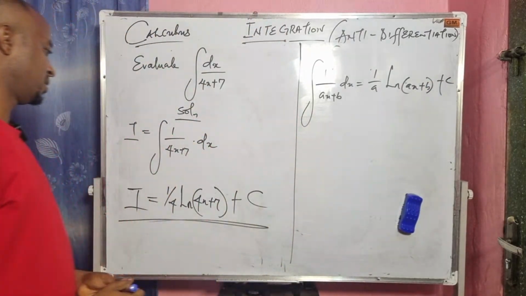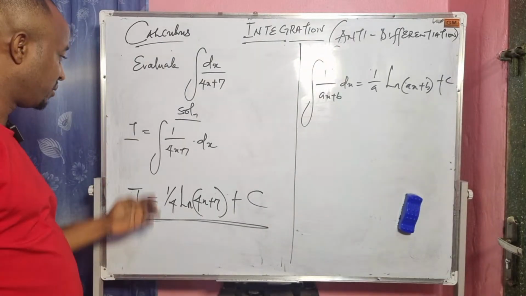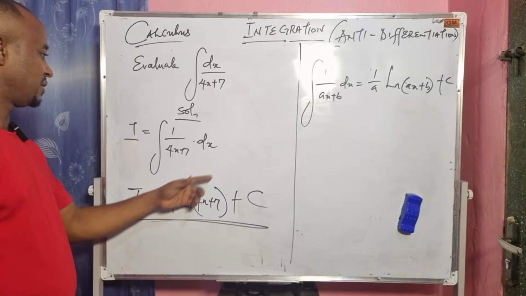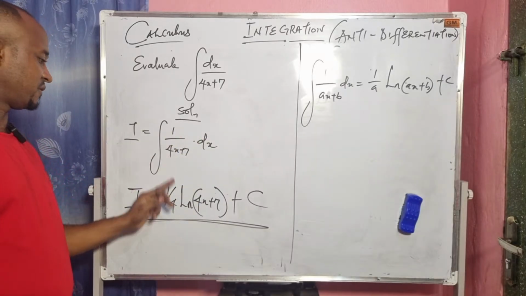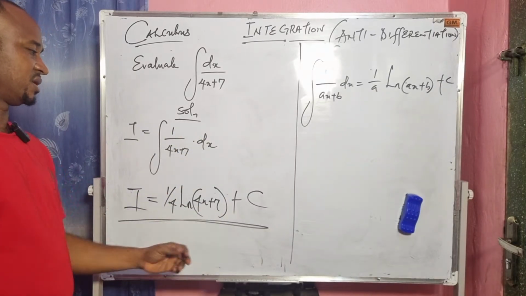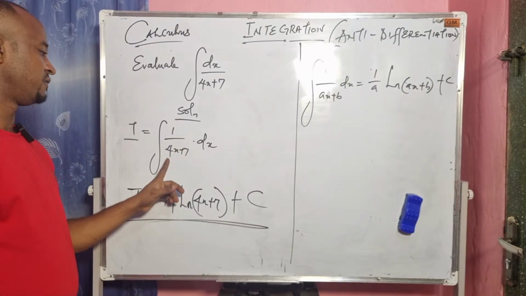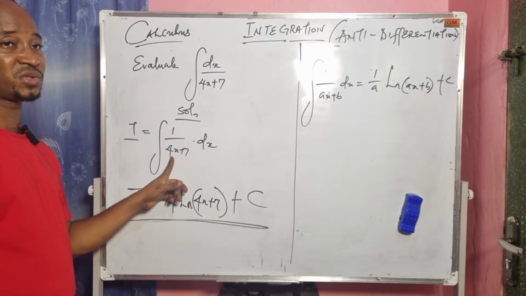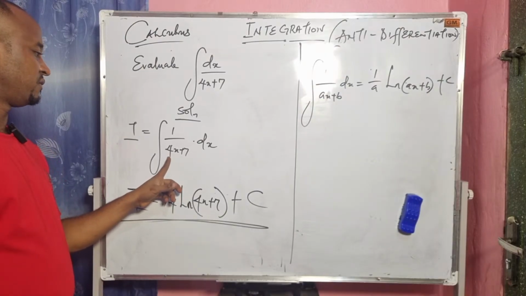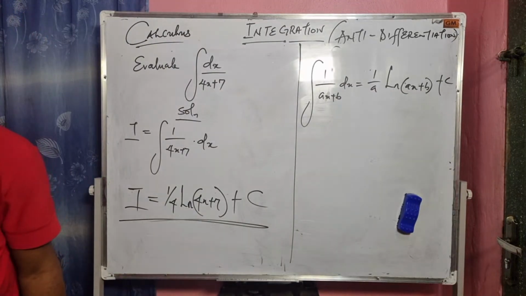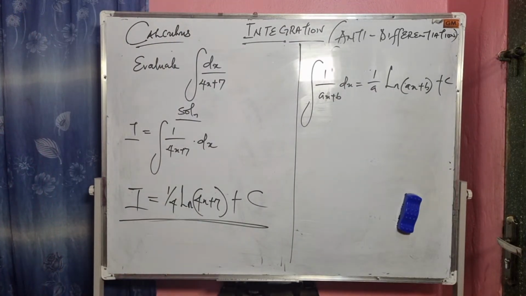You can use the other method, the process I gave you, so bring out your notes. But if we are to integrate this, it means 1 over 4 ln 4x plus 7 plus c. This is the shortcut, the short form. But it must be a linear function. Meaning I must have a linear function here, which is 4x plus 7.